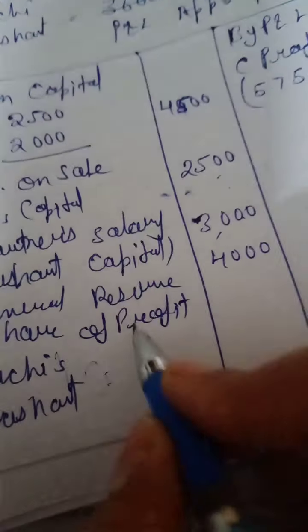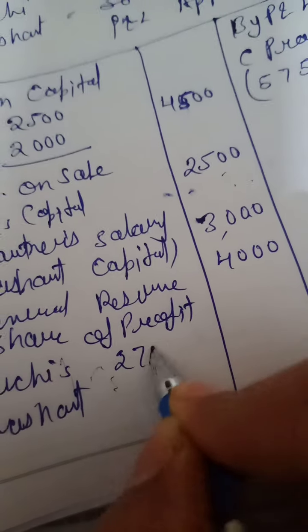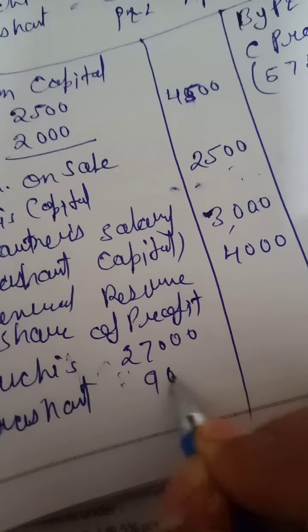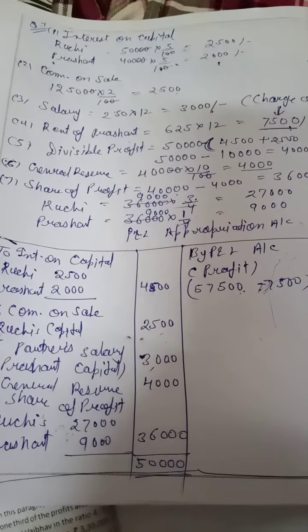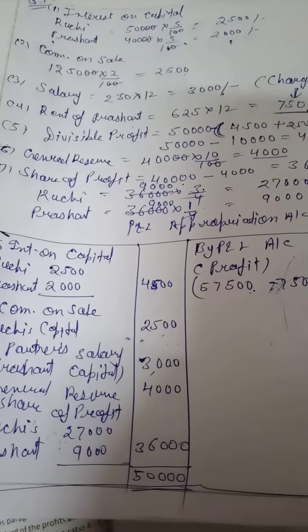You have to write the full word, capital. Then 27,000 and 9,000, 36,000. Total 50 and again 50. This question is complete. I hope you understood the question. Okay, thank you.